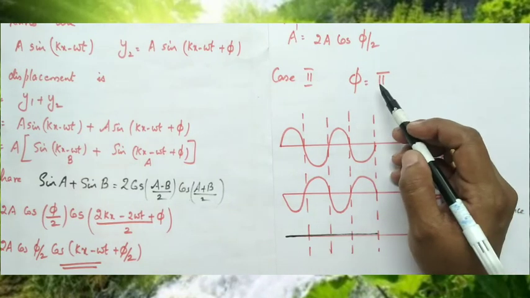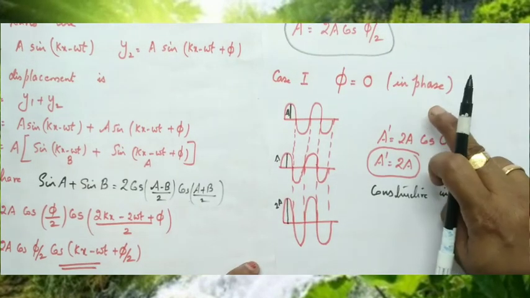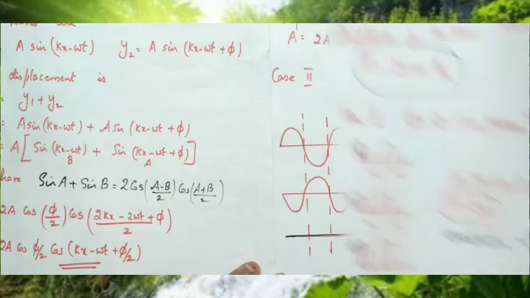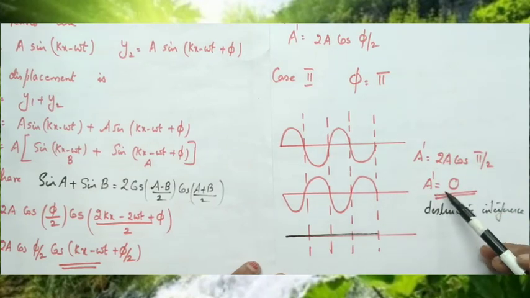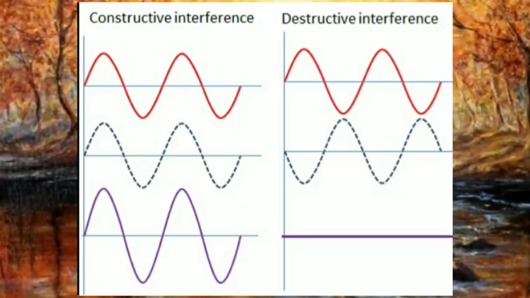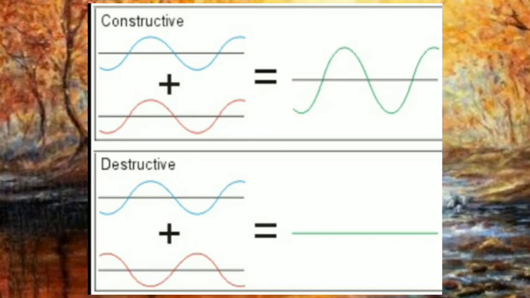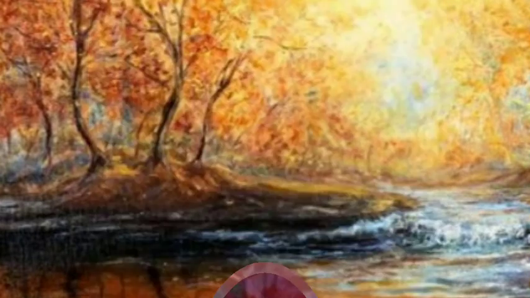Okay children, so when two waves have phase difference 0, that means the two waves are in phase, the amplitude doubles, and that is called constructive interference. And when two waves have phase difference pi, the resultant amplitude is equal to 0, and that is called destructive interference. Here this represents constructive interference where amplitude is maximum, and destructive interference where amplitude is 0.